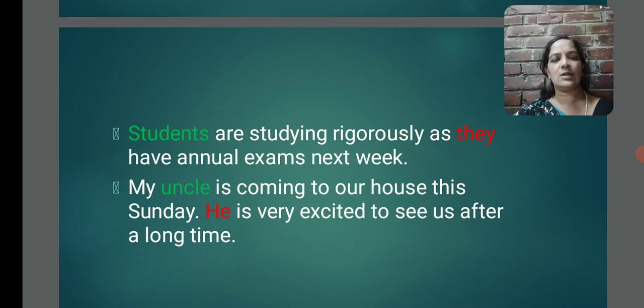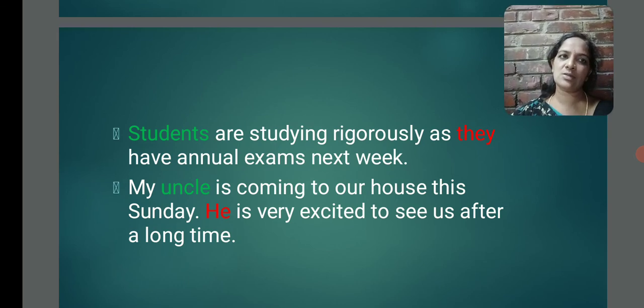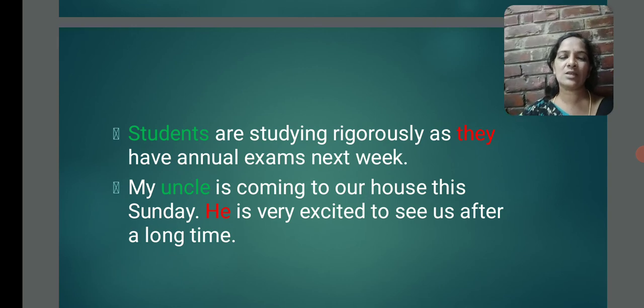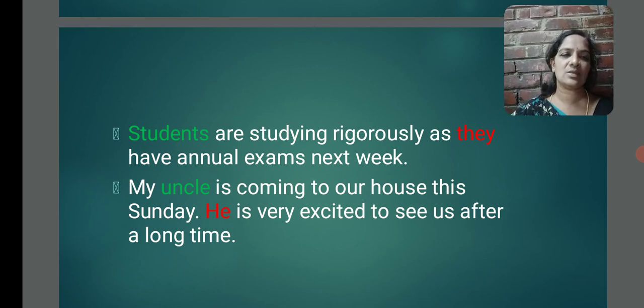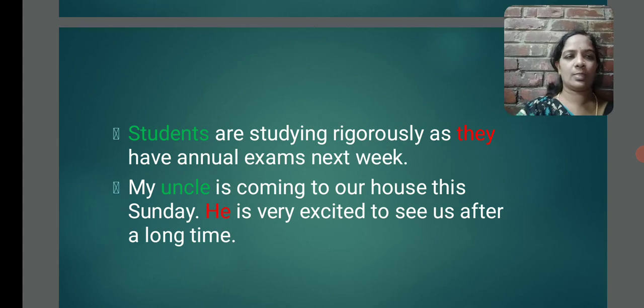Got it? Next. My uncle is coming to our house this Sunday. Okay, one person is coming to our house this Sunday. Who is that person? We call him uncle. So, naming words are nouns. Okay, uncle is a noun. He is very excited to see us after a long time. Okay, the same person is very excited. So, in the place of uncle, we are using a pronoun called he. Next.